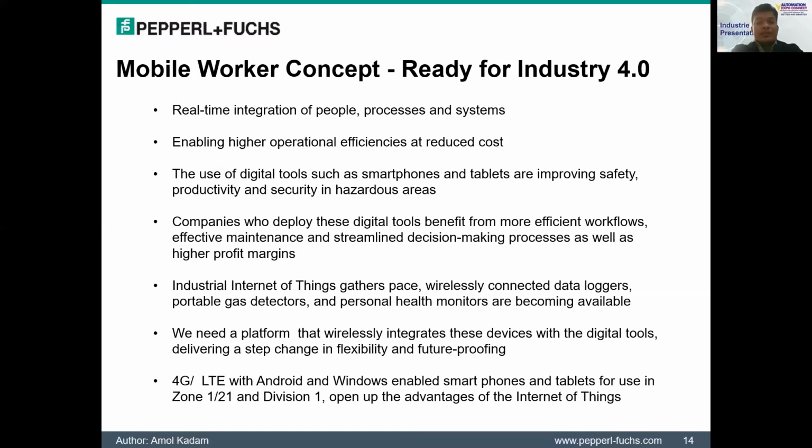The Industrial Internet of Things is gathering pace. Wirelessly connected data loggers, portable gas detectors, and personal health monitors are becoming available in hazardous areas. So we need a platform that wirelessly integrates these devices with digital tools like smartphones and tablets, which can deliver a step change in flexibility and future proofing. For that, 4G LTE, Android and Windows based smartphones and tablets are available for use in Zone 1 and Zone 21 hazardous areas, opening up the advantages of the Internet of Things.